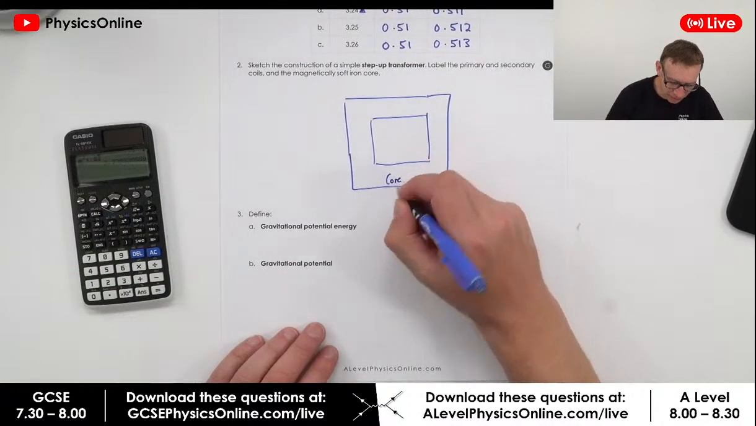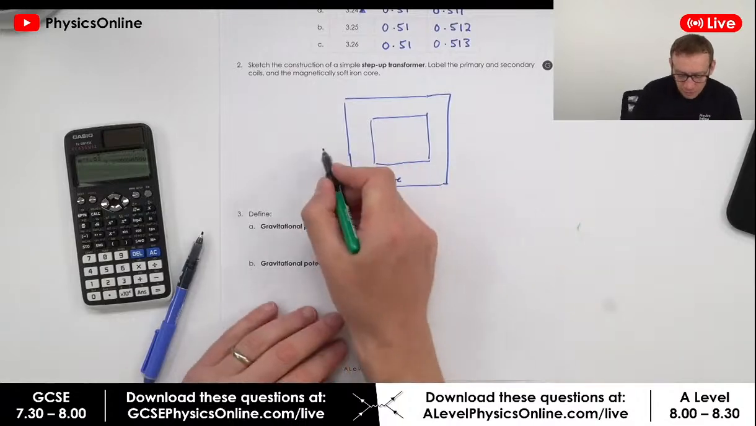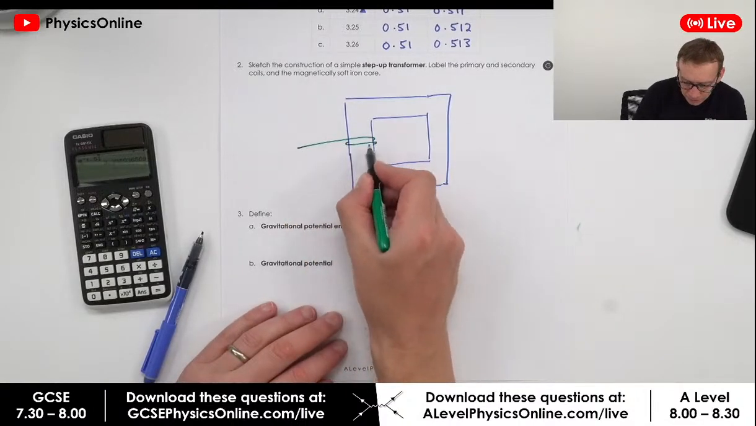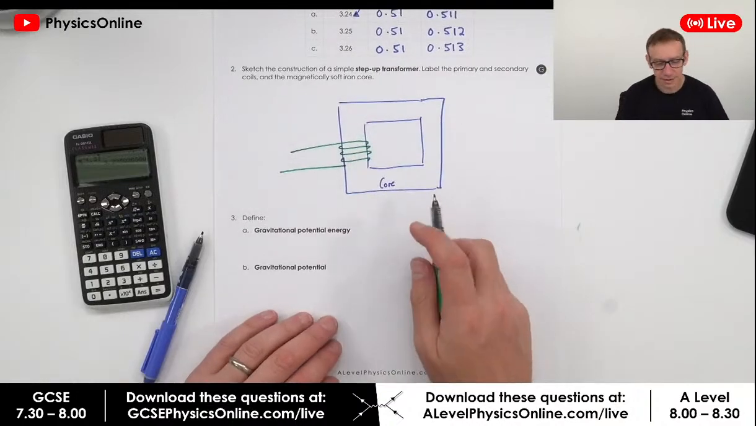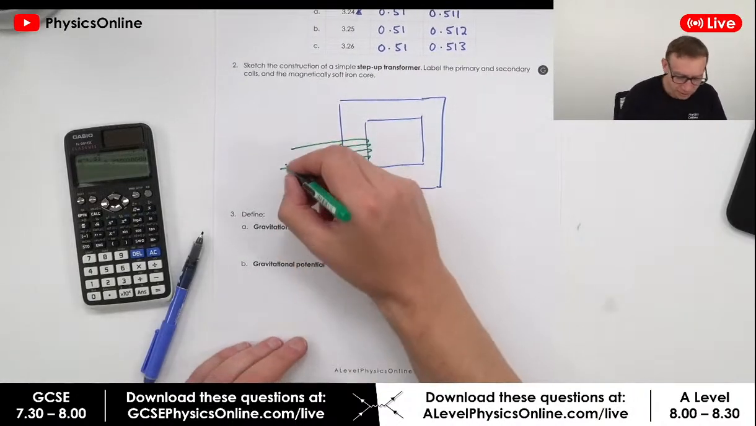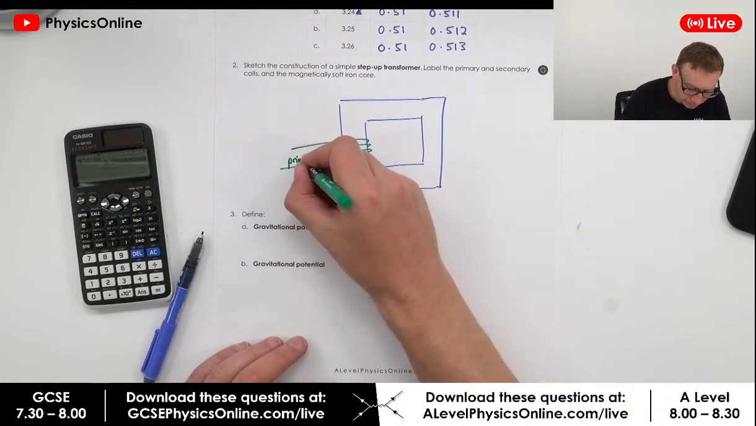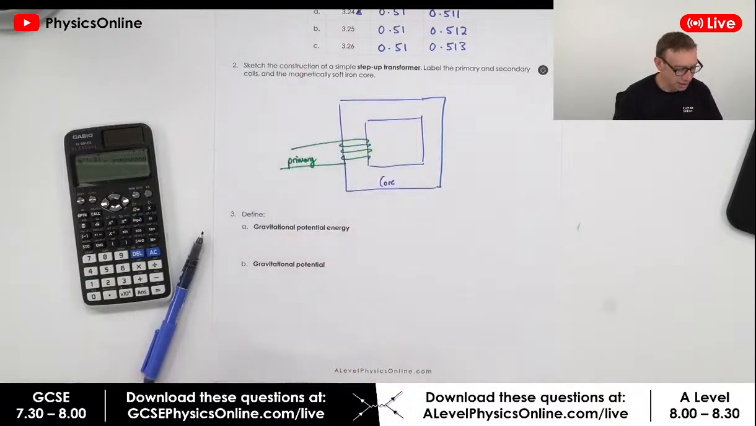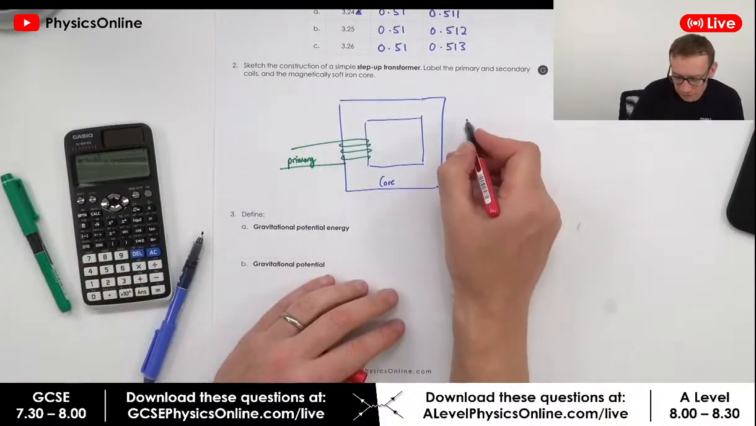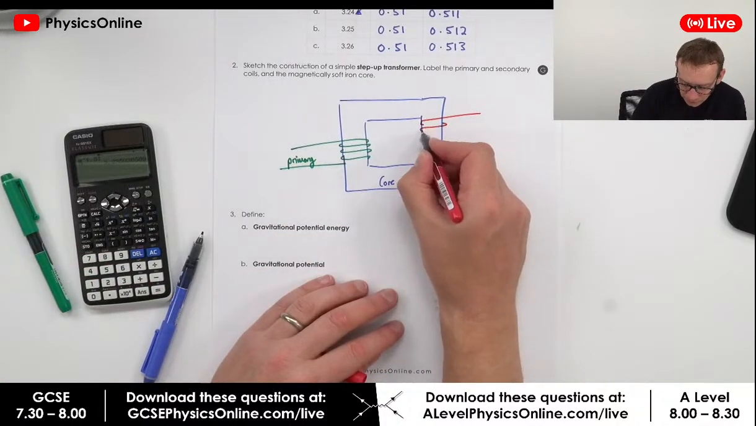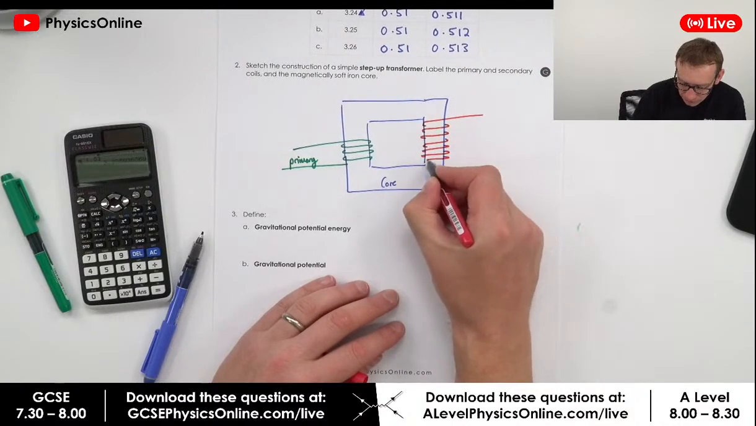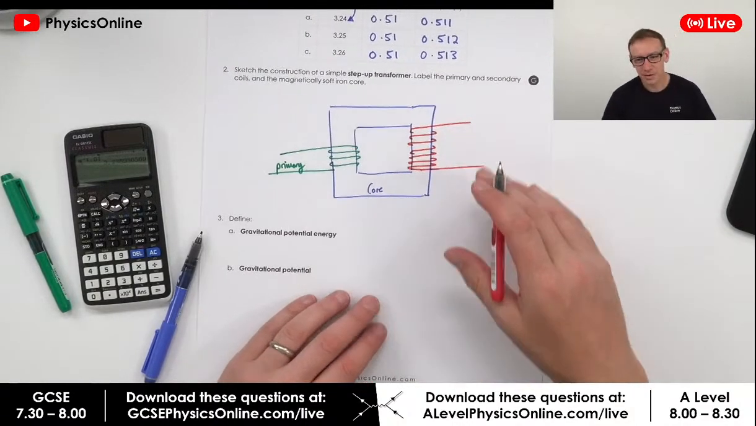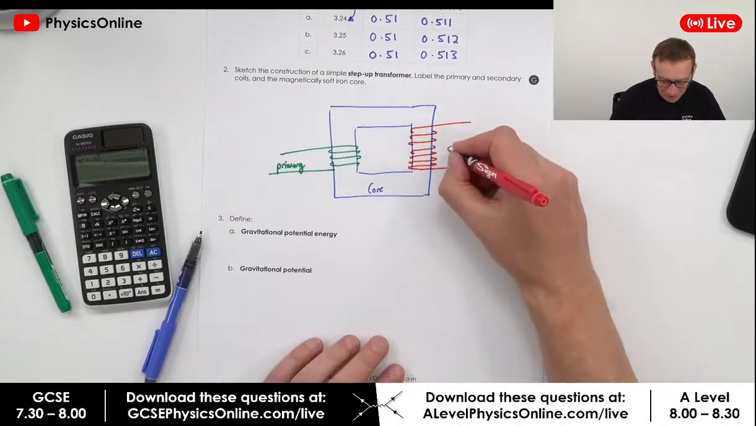So this is basically going to be our soft iron core. We then have on this side our primary coil. If it's a step up, we're going to have more turns on the secondary. So that's going to be primary, and then we'd have our secondary coil on the other side. So it looks something like that. The main thing is we've got more turns on the secondary. I've rushed it a bit. Okay, so that's our secondary coil.